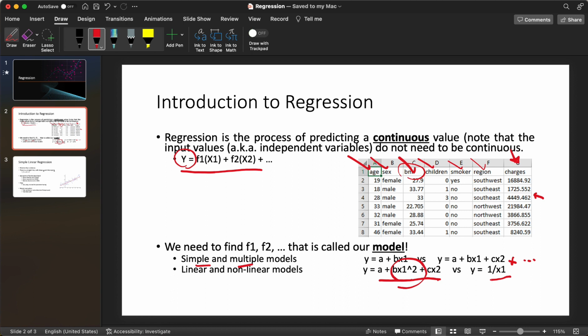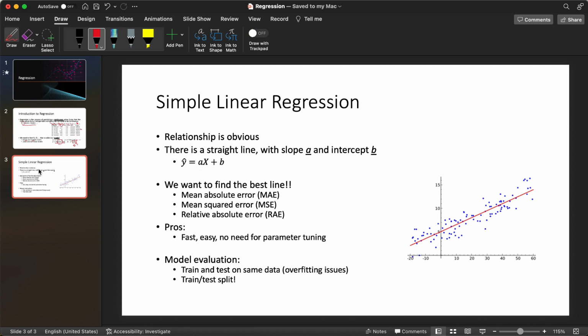But when we talk about nonlinear, it's something like 1 over x1, or e to the power of x1, something like that. These are the nonlinear models that we will be talking about later. But in today's video, I'm just going to focus on simple linear regression, and if we have time, we can also talk about multiple.